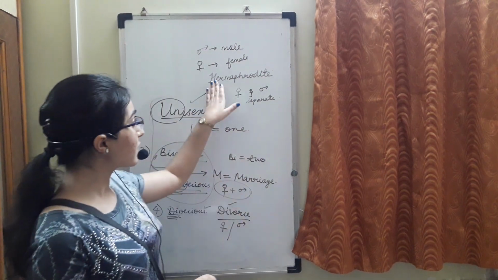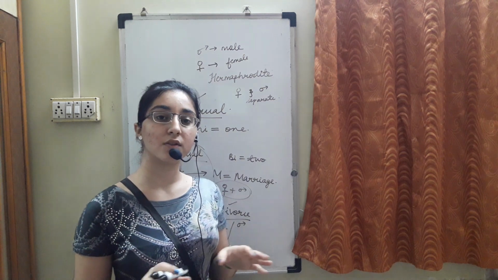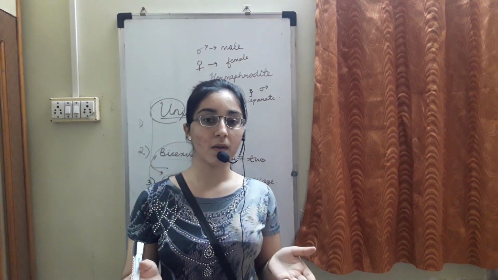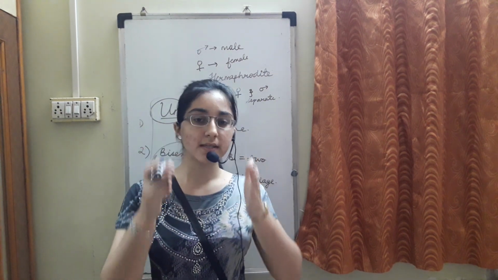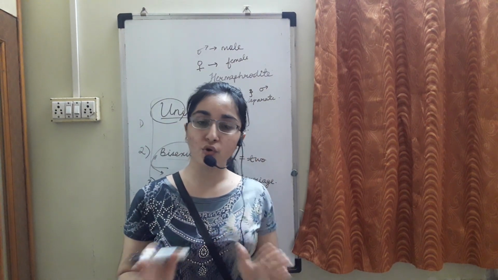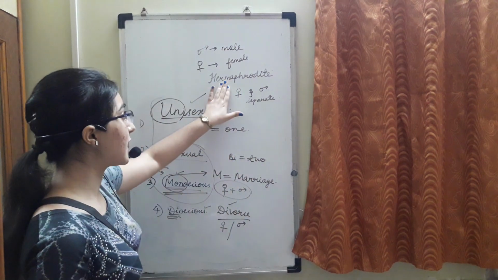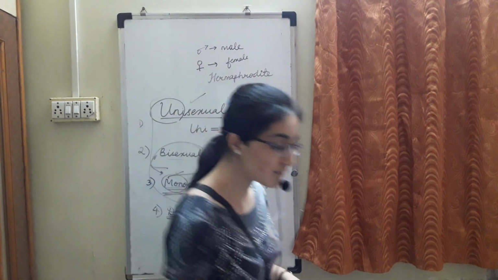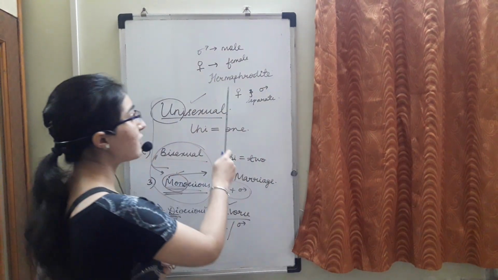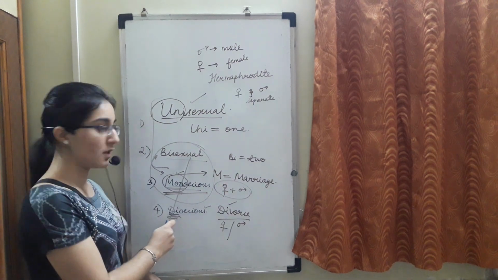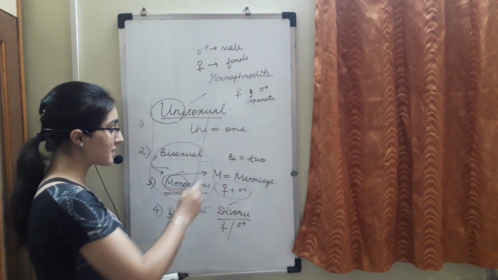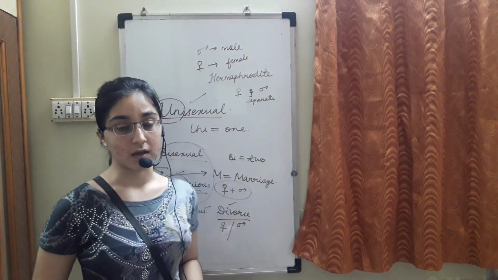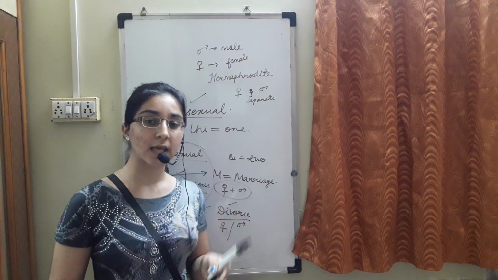In a hermaphrodite organism, the organisms have both the male as well as the female reproductive parts in the same individual. There is no separation. So hermaphrodite, bisexual and monoecious: all three words are the same. These three words mean that the male and the female, both the organs, are in the same individual.